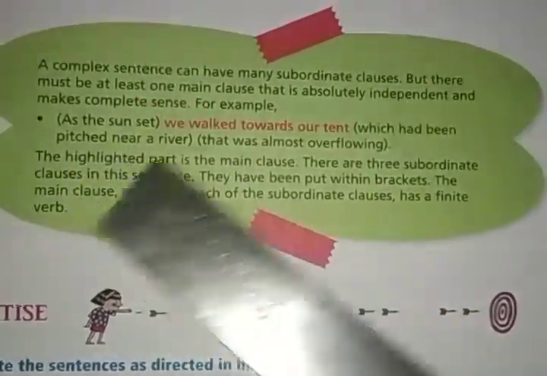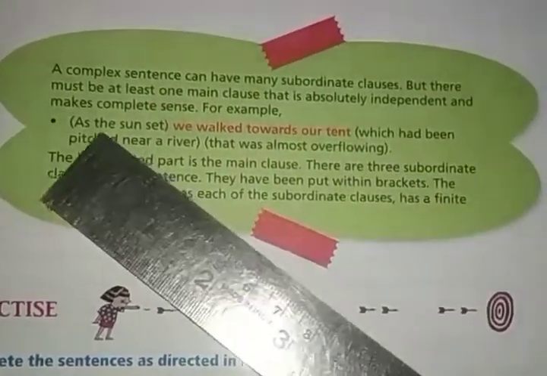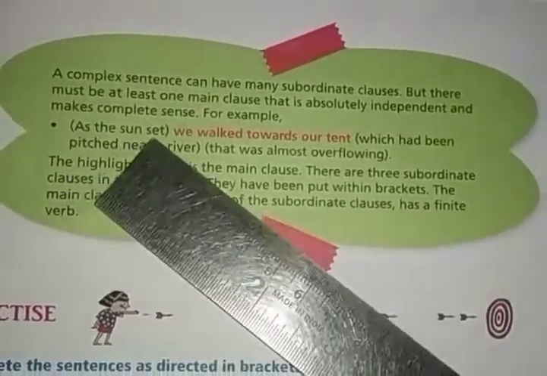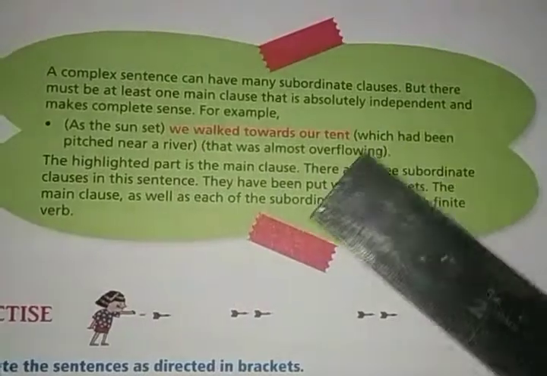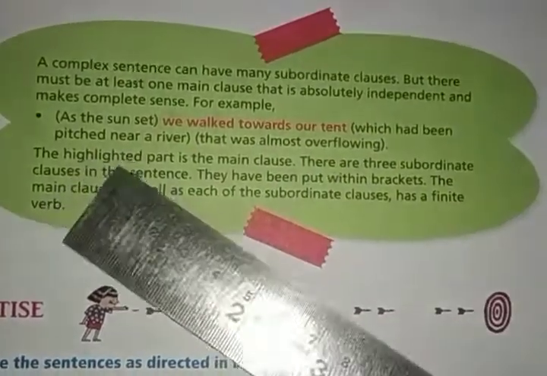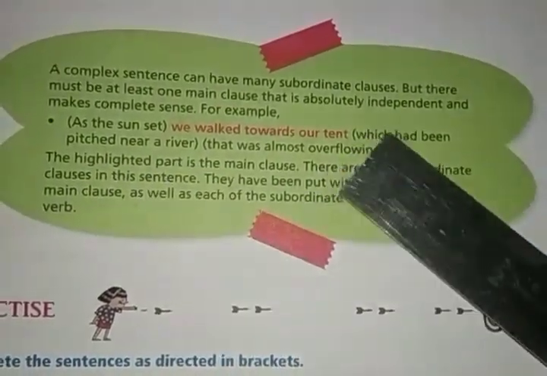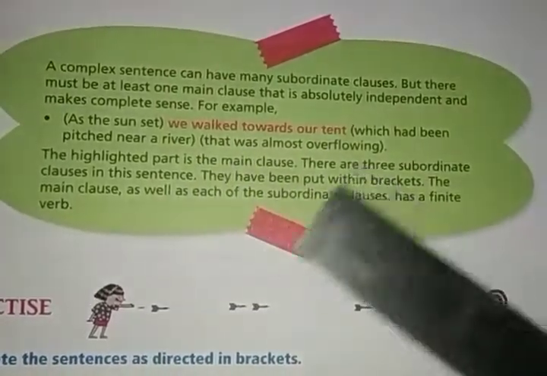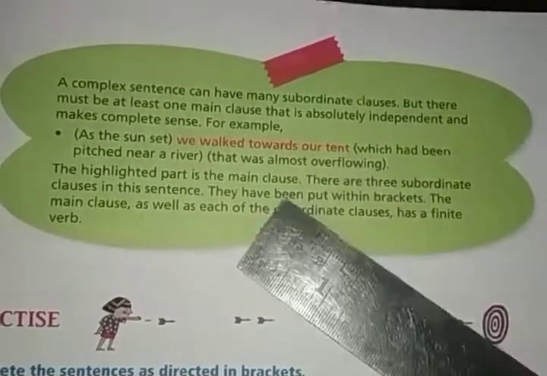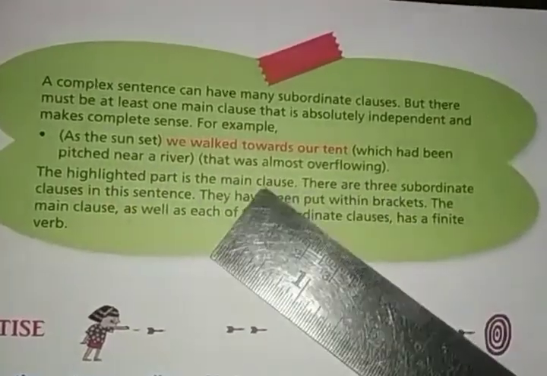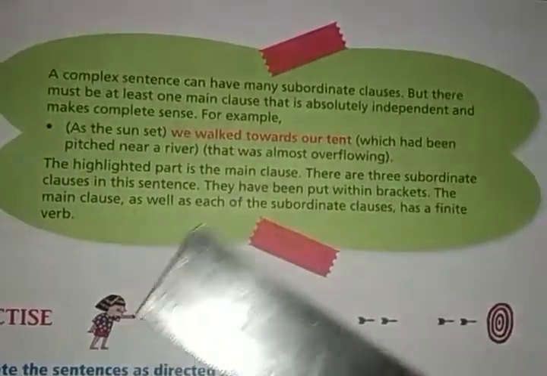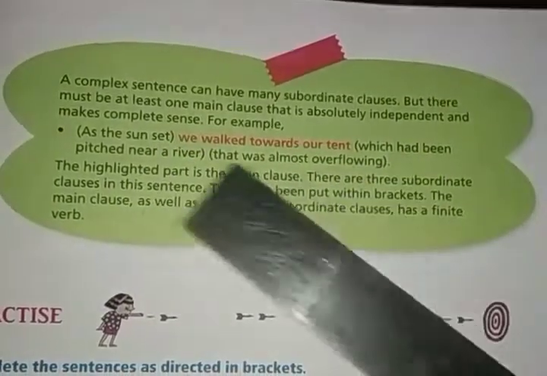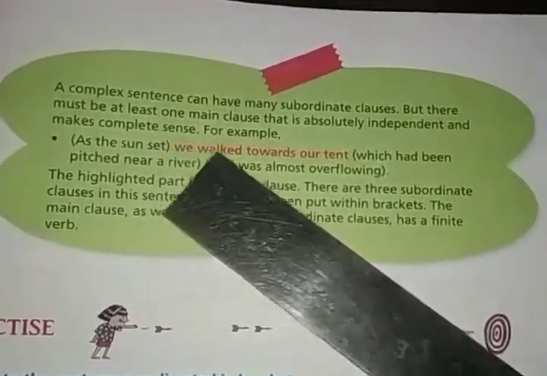There are clauses, right? But look at that. As the sun set, here the subject is there, sun, and then the finite verb set. Which had been pitched near a river, there is also a subject and a verb. Then that was almost overflowing, we have a subject and verb. So they are clauses, but they are not independent clauses. They are dependent clauses. All these clauses are dependent on the sentence